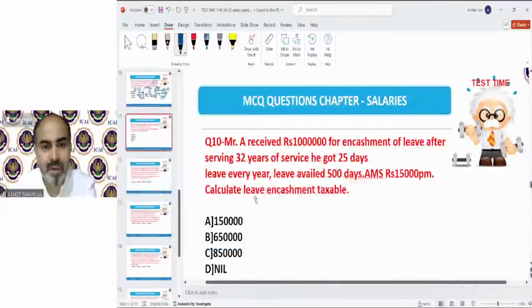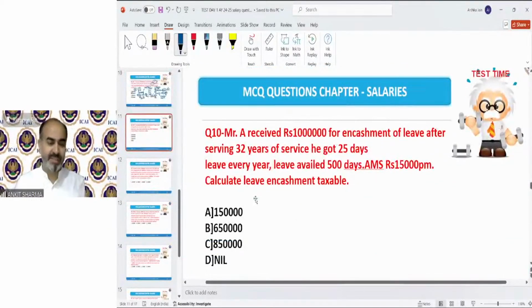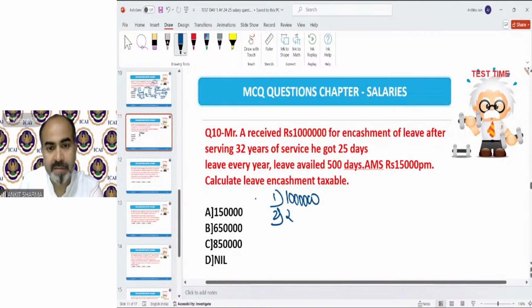MCQ 9 we have discussed. Now moving on to MCQ number 10, that is for leave encashment. It says Mr. A received 10 lakh for encashment of leave after serving 32 years of service. He got 25 days leave every year. Leave availed was 500 days. AMS is rupees 15,000 per month. So in that scenario, we have to calculate the amount received as leave encashment, that was 10 lakh. Then the fixed limit we have is 25 lakh.